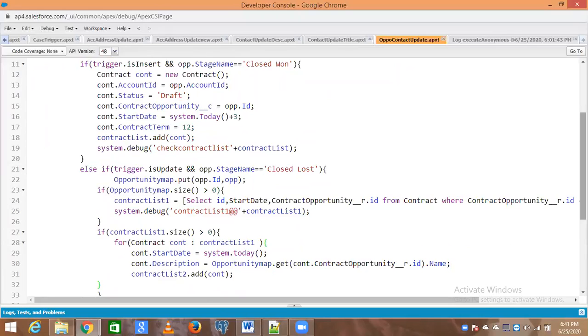Whatever the data we want to see, whatever the field we want to see, we are putting in our SQL, and we are storing it into the contract list. But since those belong to the contract, that's the reason the contract list is not giving us an error.